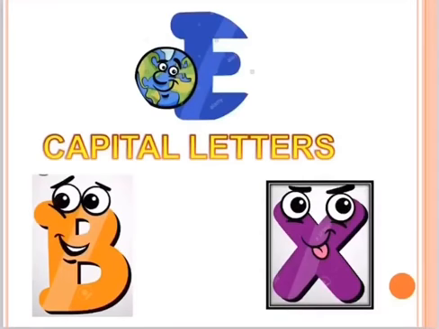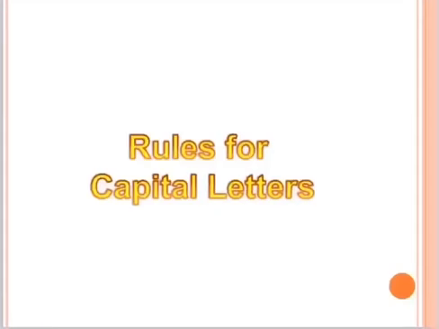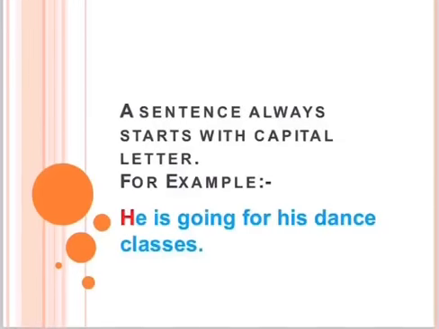First of all, we will learn about capital letters. Here are some rules for capital letters. The first rule is a sentence always starts with a capital letter. Yes, when you write any sentence, it will always start with a capital letter. Here you can see: he is going for his dance classes.